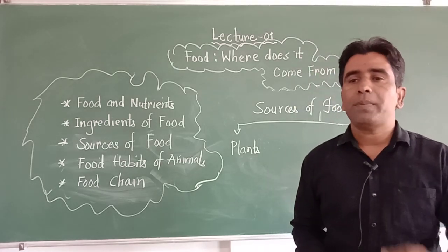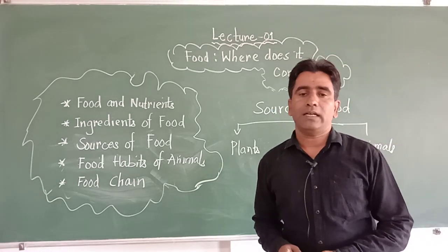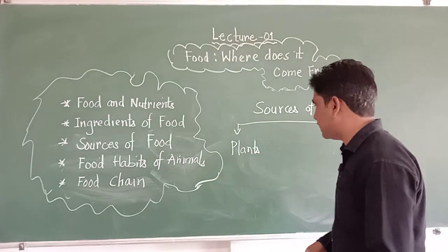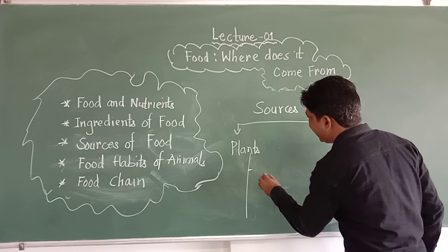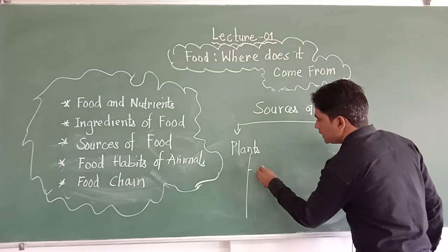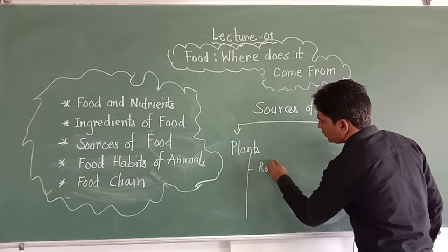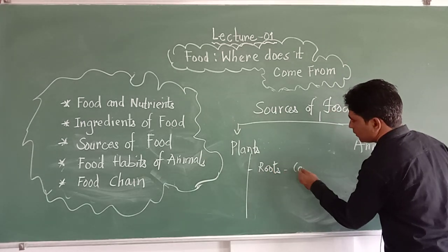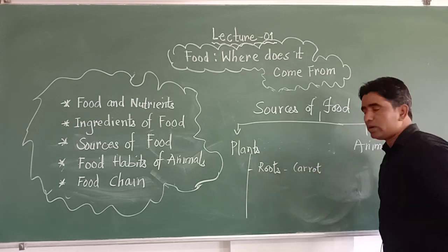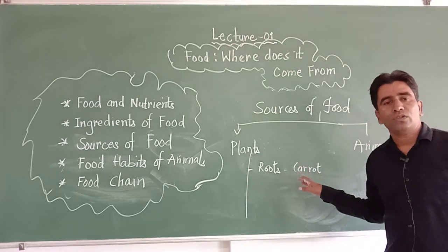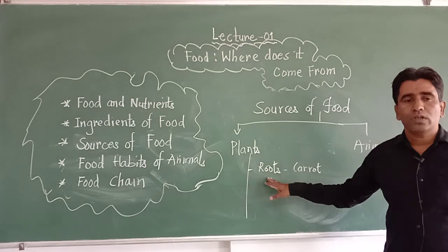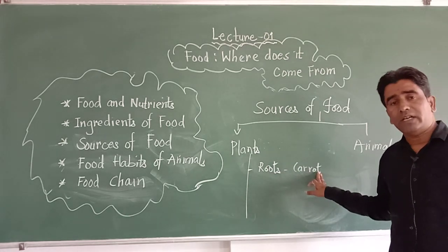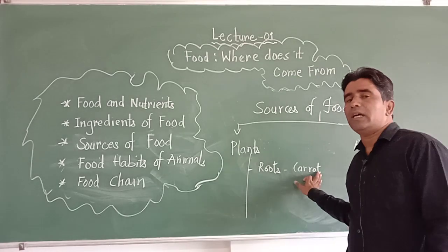We eat different parts of particular plants. In some plants we eat the root. For example, carrot is a part of the plant which grows under the ground. This is called a root, and we take it as our food. Apart from this, radish is also a root which we consume as food.